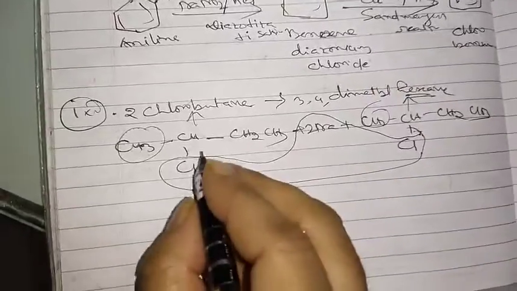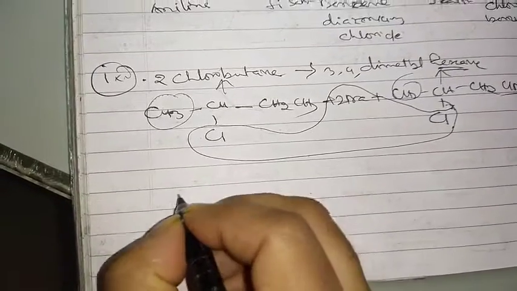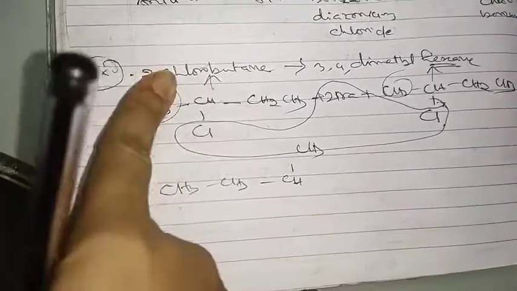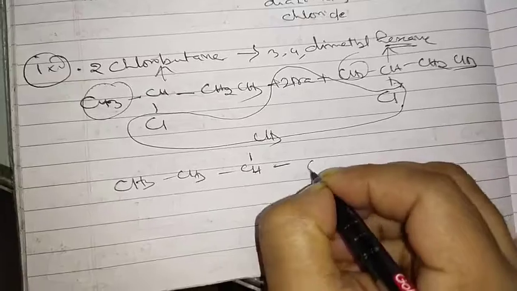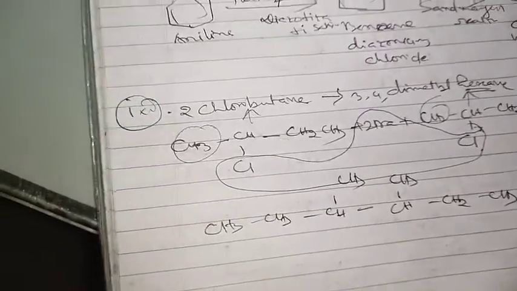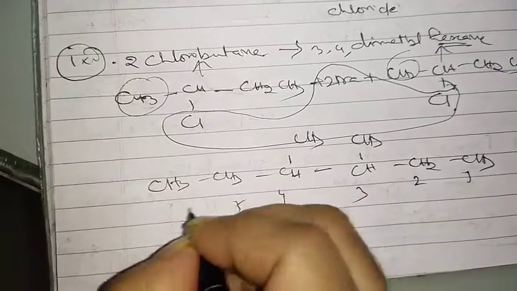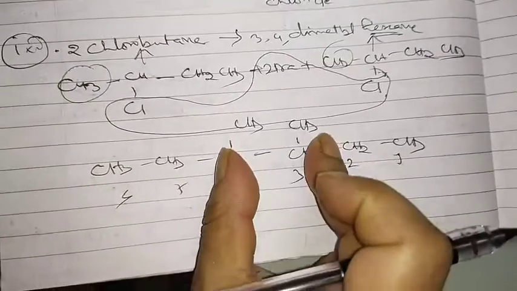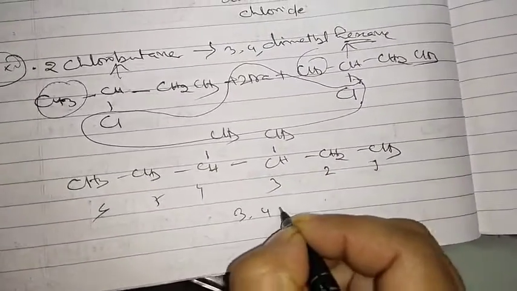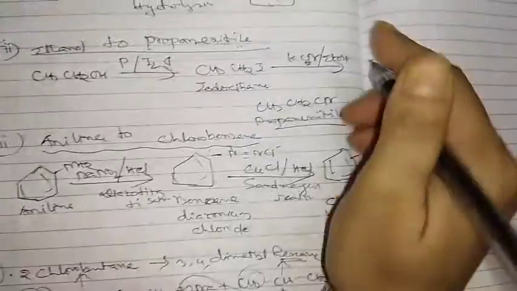So now what is the condition happening there? This one will be added with this one, and now I am keeping it CH3 CH2 CH, again CH3 is in branching, because after this only we have to add it. Now again it is coming CH3, again CH2, again CH3. So you can see here 3 4. So 1 2 3 4 5 6. Now look at here, 3 4 dimethyl hexane. Over. Next one is coming for the 10th one.